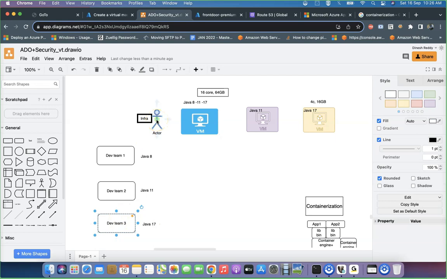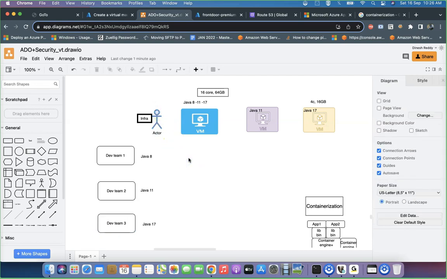Then you will come and debate with this guy, hey, my project is working locally, good. It is not working in your environment. There is a problem with you. Of course, there is a problem, but he cannot solve it each and every time, right? I'm just taking some simple 3 projects. But he cannot remember this particular case. That is exactly the problem you usually get in real-time systems.